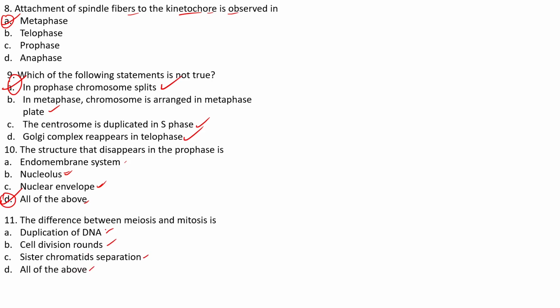So you can see that duplication of DNA occurs in both meiosis and mitosis. Hence we can say that it is a common feature. Cell division rounds are observed in both meiosis and mitosis, but in mitosis the cell division occurs only one time, whereas in meiosis it occurs two times. Hence this is the main difference between mitosis and meiosis. So B is the right answer.